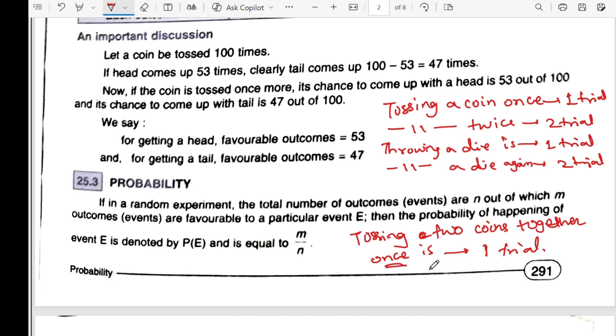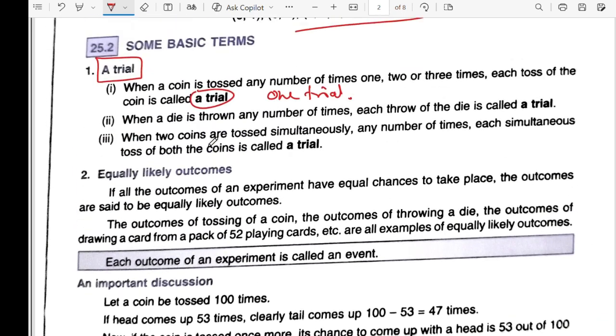Sir, what if they give simultaneously? So that would be one after another, right? हाँ, simultaneous मतलब one after one means first trial done, another second trial is being performed. So there will be two, right? But at the time they are performing together, we'll consider one trial. Tossing two coins together, this is your keyword, together: one trial. So that was the concept.